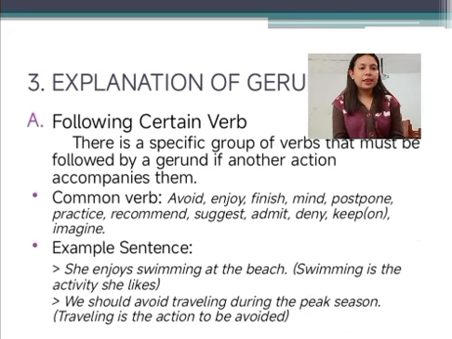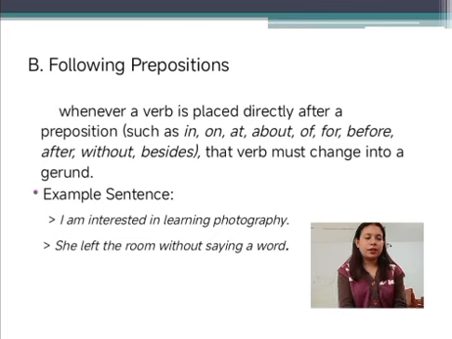Next, example sentences. Number one, she enjoys swimming at the beach. Swimming is the activity she likes. Number two, we should avoid traveling during the peak season. Traveling is the action to be avoided.